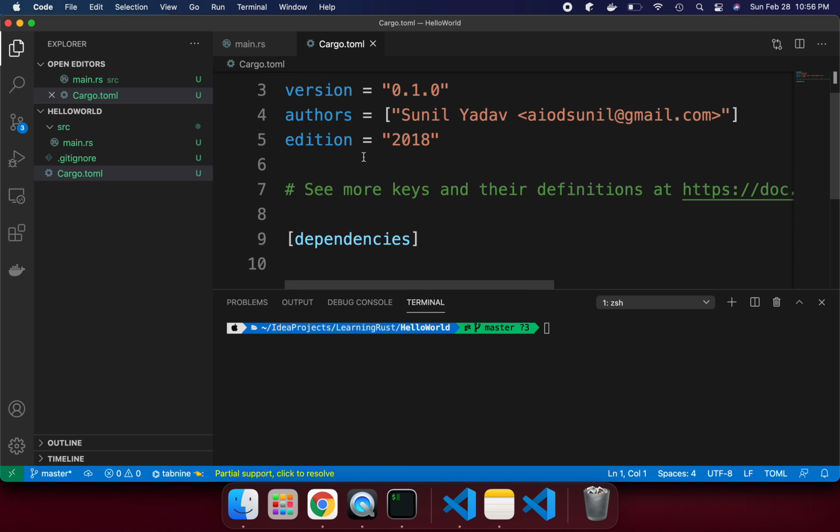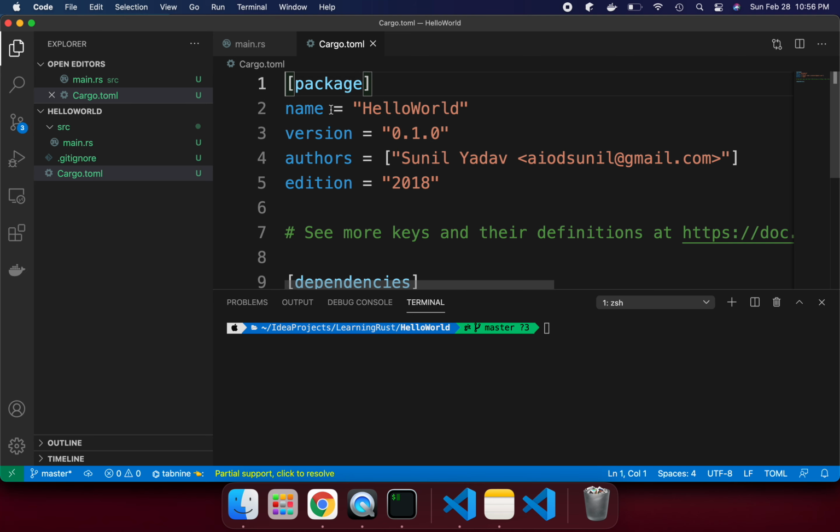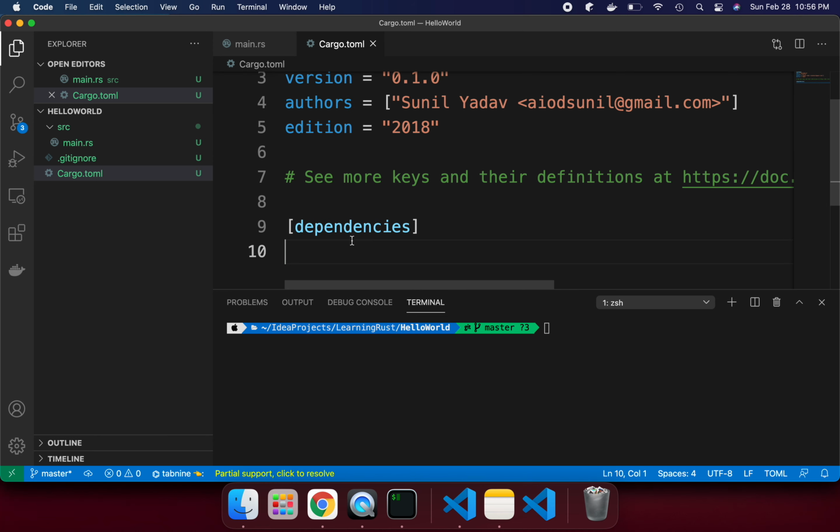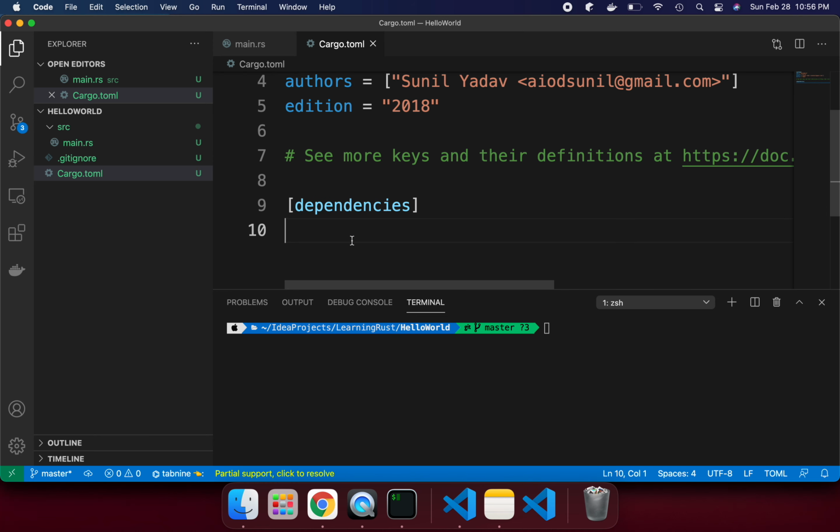Whatever you're going to build in your Rust project, you're doing the configuration here. We are saying this is the name of my project, this is the version, the author and edition, and the dependencies if you want to add a library to support your project. We are not talking about dependencies here, but in the future we can go for it.